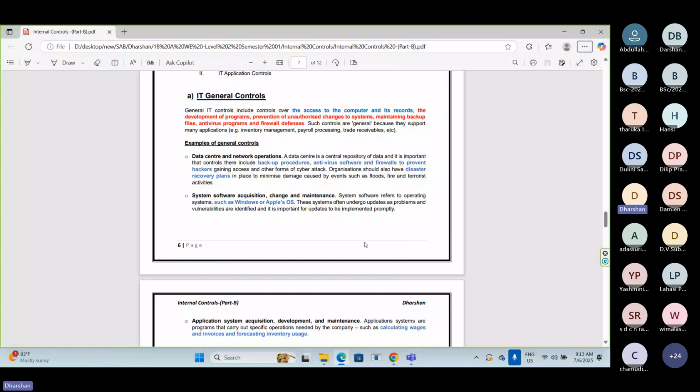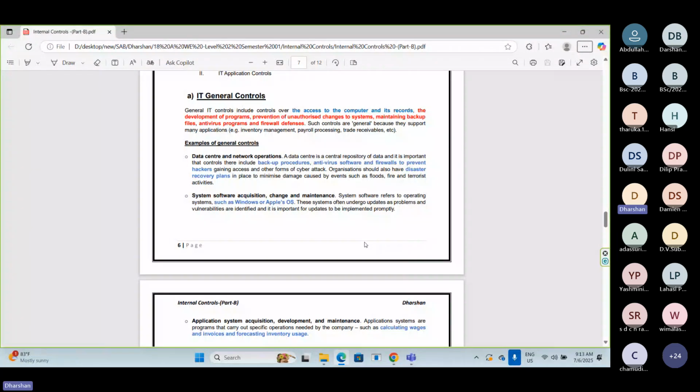In order to unlock your mobile phone, you use a pattern, fingerprint, or number. That password control we can call a general control when it comes to your mobile phone concept.